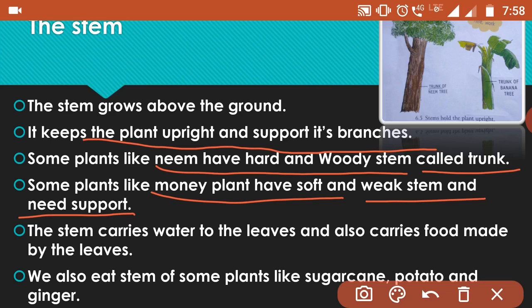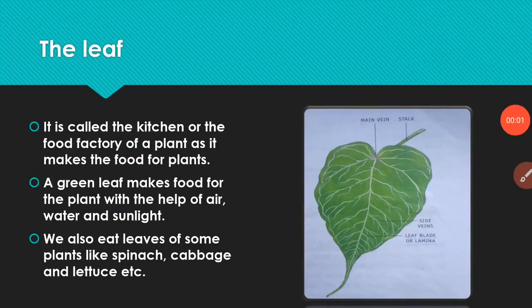The stem carries water to the leaves and also carries food made by the leaves. So the main function of the stem is that it carries water to the leaves and also carries food made by the leaves. And there are stems that we eat, like sugarcane, potato and ginger, right? Okay, next we'll see the leaf.